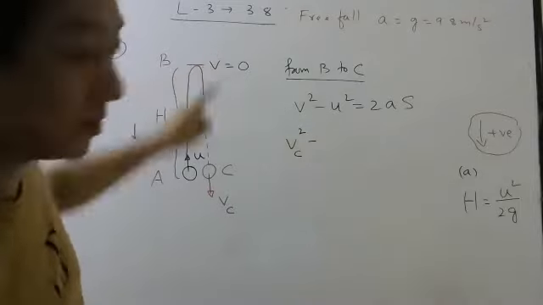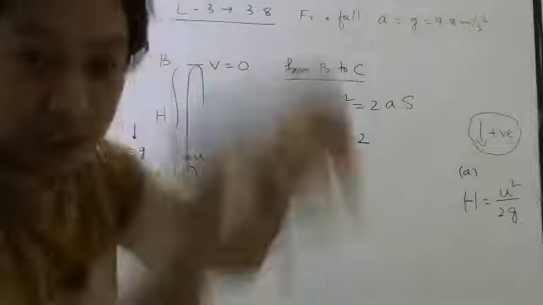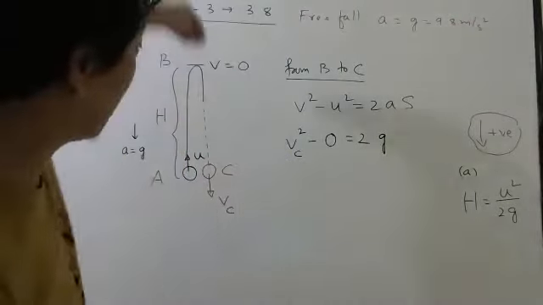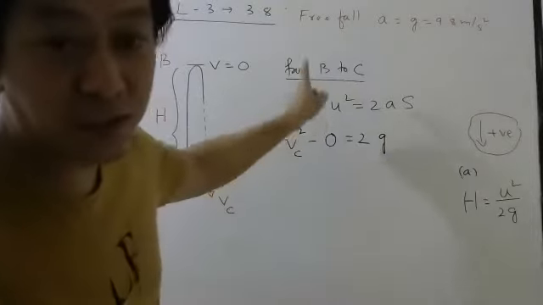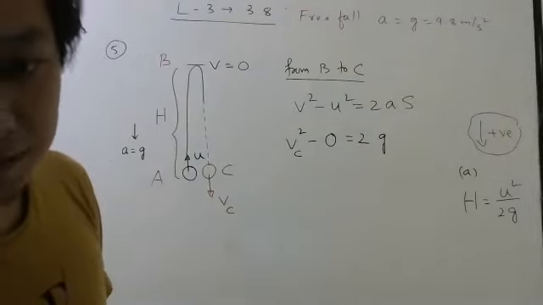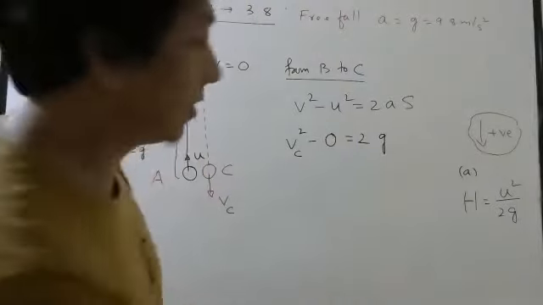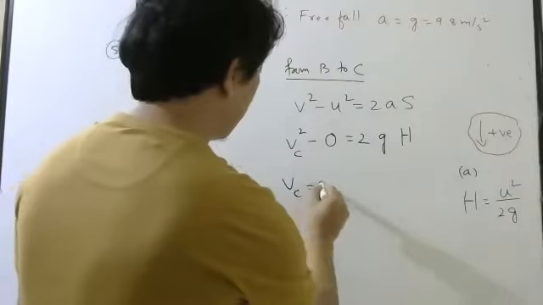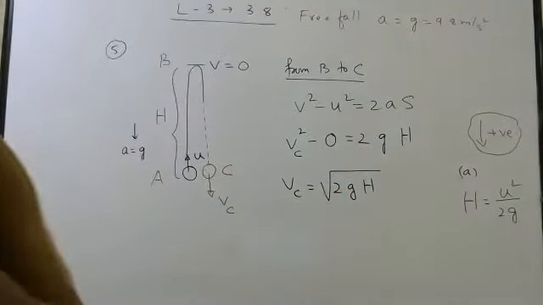Initial velocity 0. Acceleration due to gravity down, plus g. Now is displacement down or up? From B to C, displacement is down. So I will write plus h. So what is my vC? Root of 2gh. Correct?